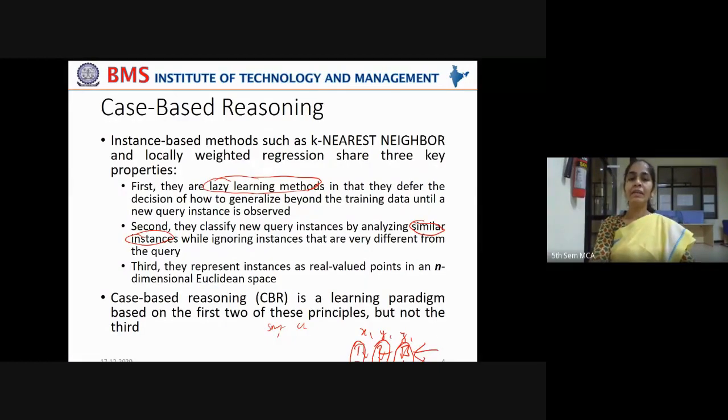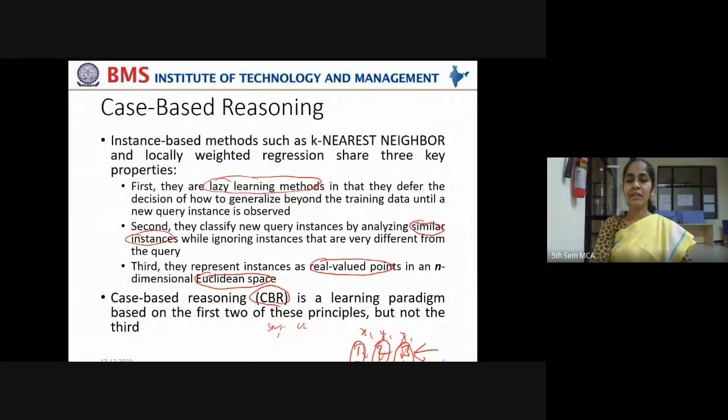That is why the third property is they represent instances as real valued points. All the instance attributes should contain real values, meaning numerical values, in an n-dimensional Euclidean space. N-dimensional means it is dependent on the attributes. If you have n attributes, then it is an n-dimensional space. If you have 3 attributes, then it is a 3-dimensional space. Got it now? Now case-based reasoning, hereafter if I use CBR, you just recollect it as case-based reasoning.